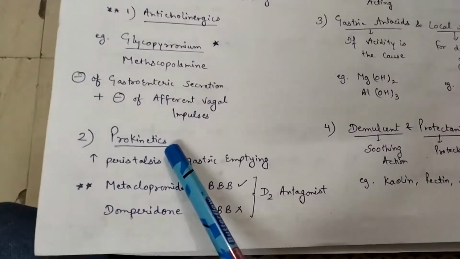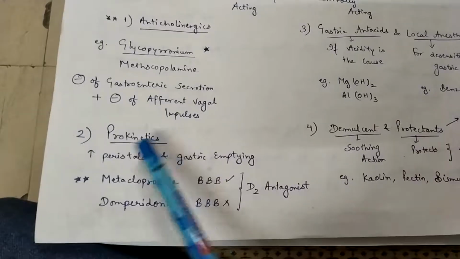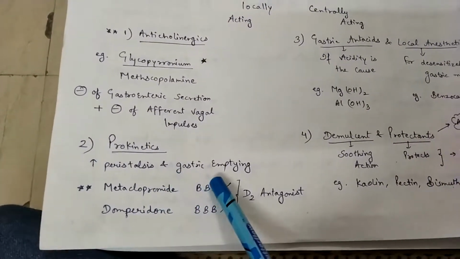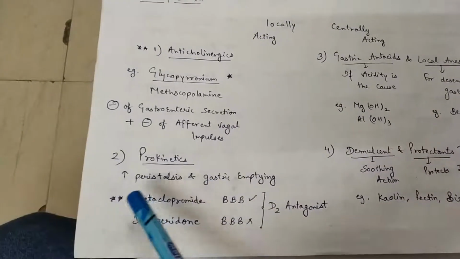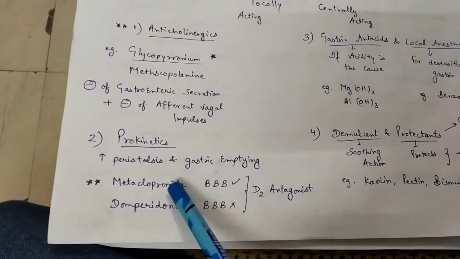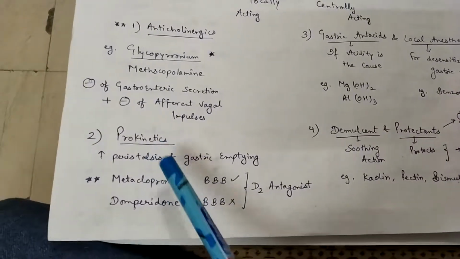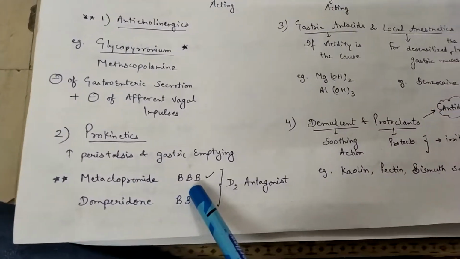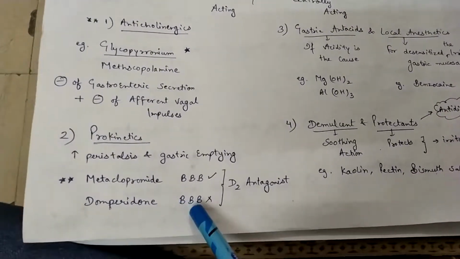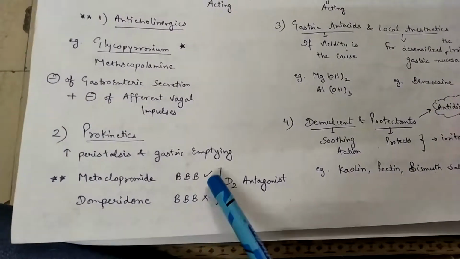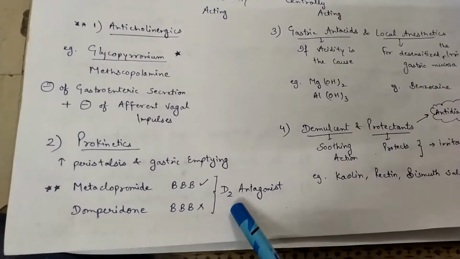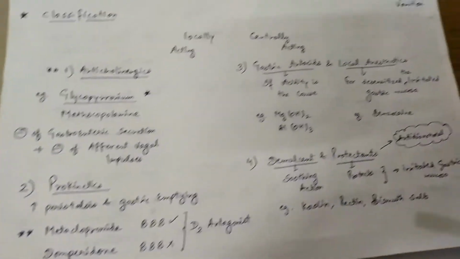Second one is prokinetics. We know prokinetics means the drugs which increase the peristalsis and increase the gastric emptying. The drugs are metoclopramide and domperidone. These are the two important drugs in prokinetics. Metoclopramide can cross the blood-brain barrier, while domperidone cannot cross the blood-brain barrier. These two are also D2 antagonists, meaning dopamine receptor antagonists.